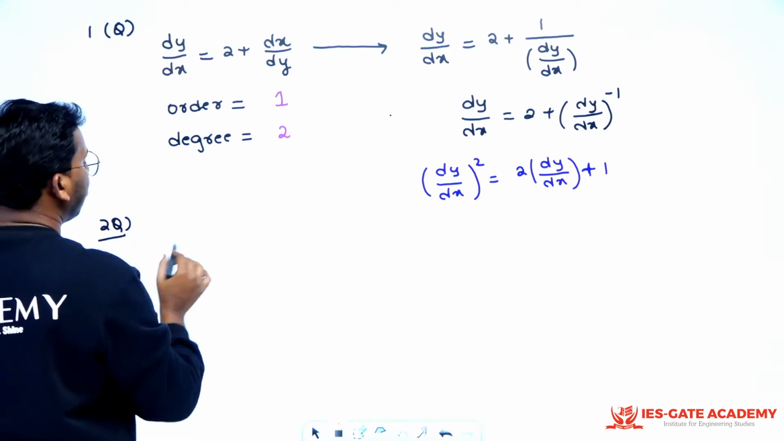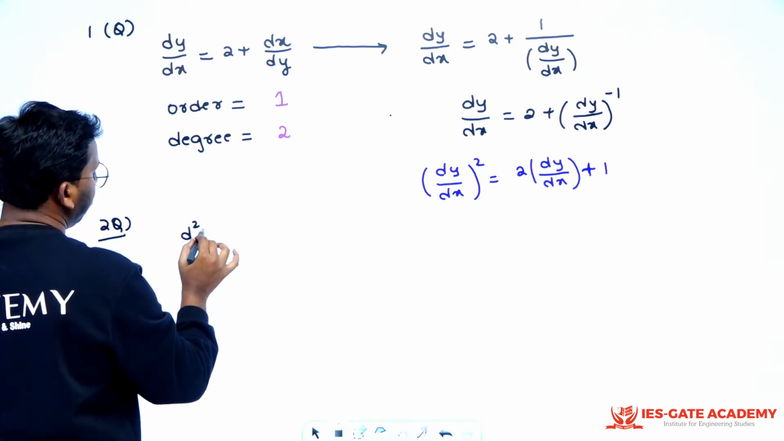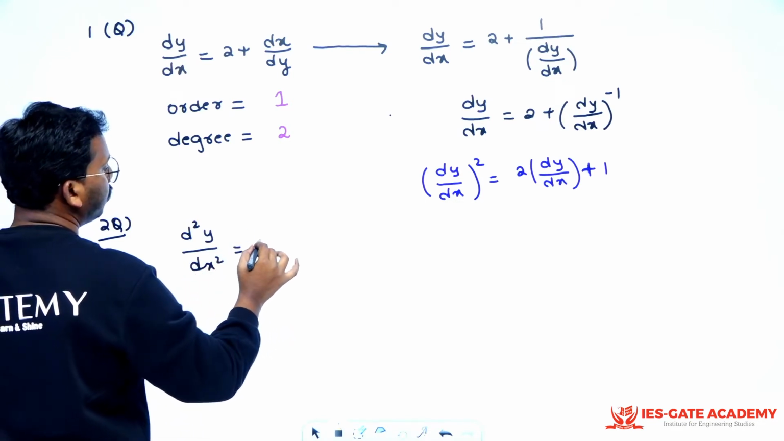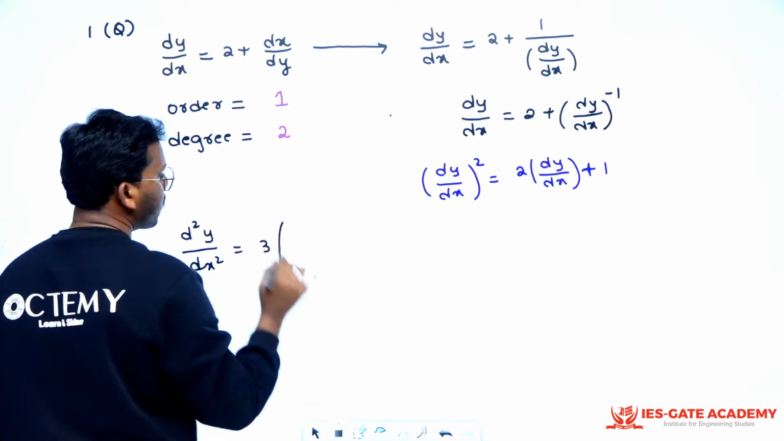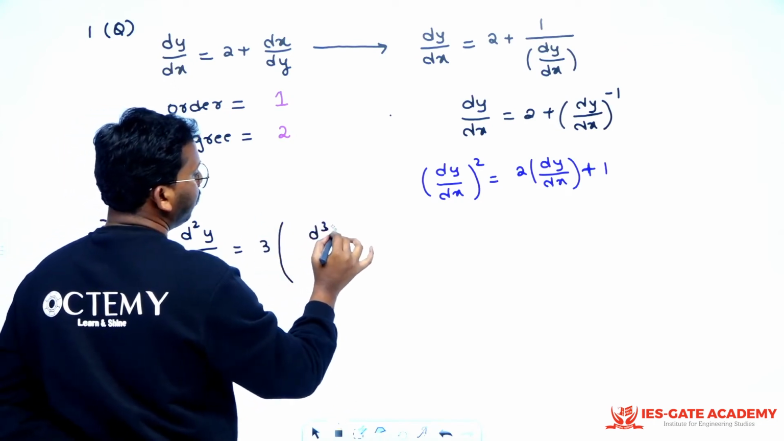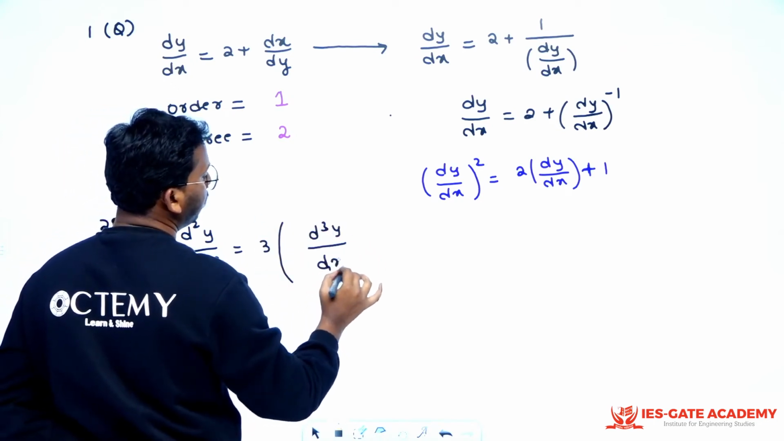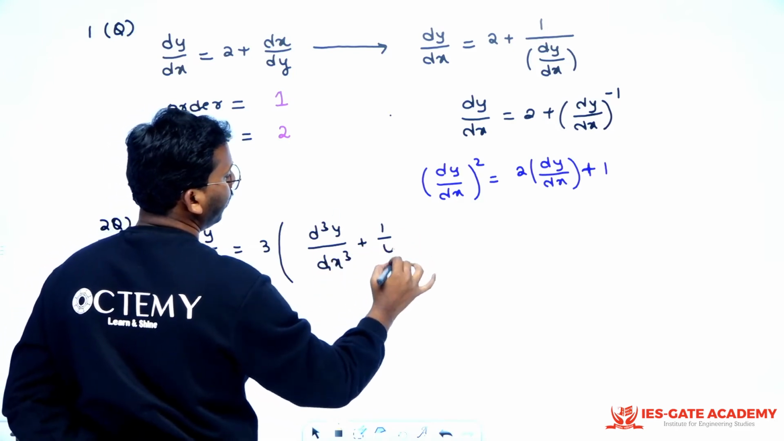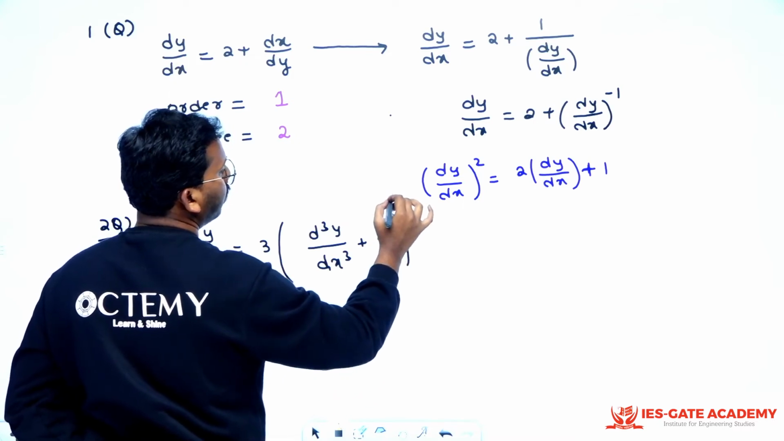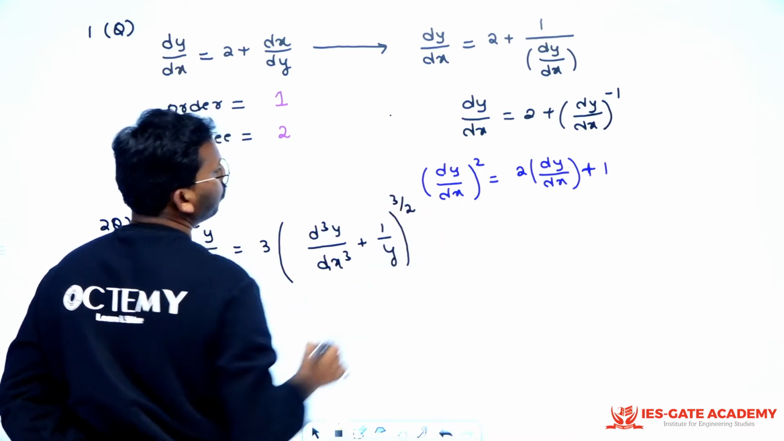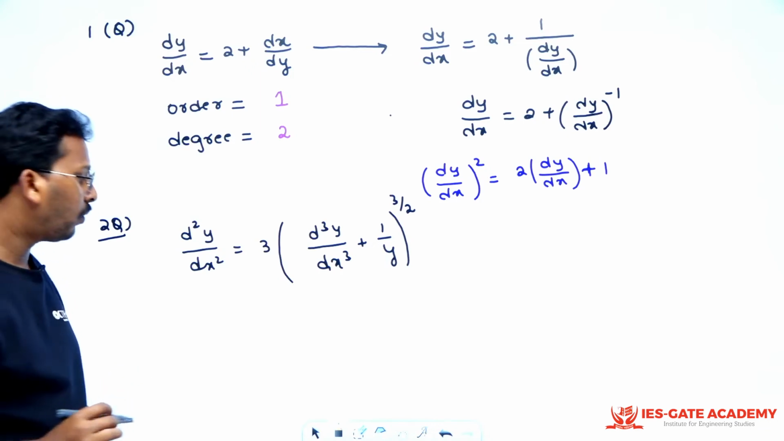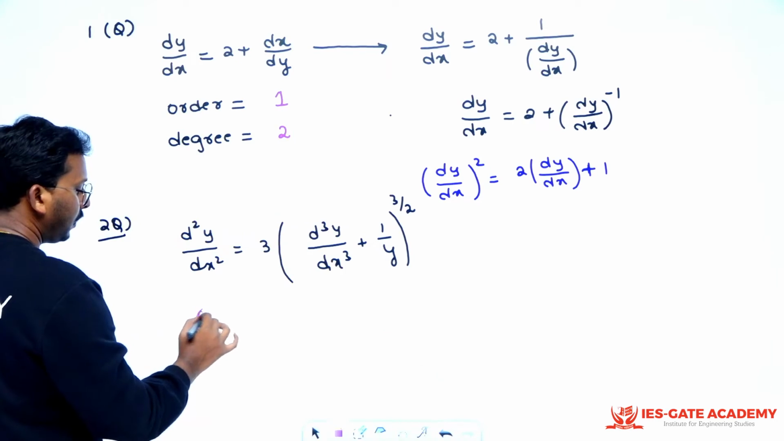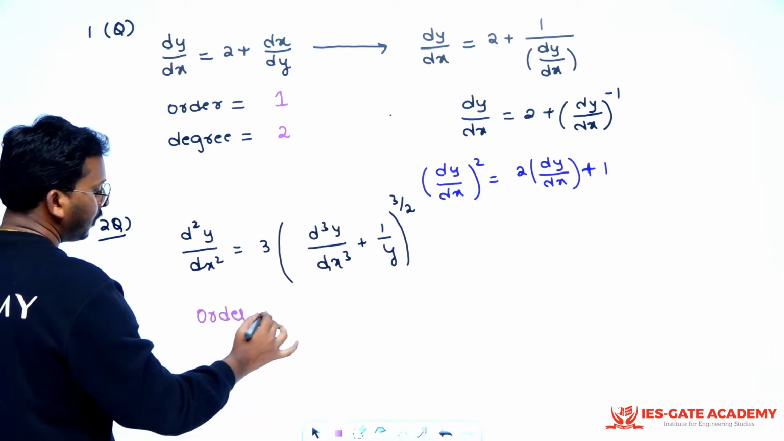Say I am asking you something like this, sir. d square y by dx square is equal to 3 times d cube y by dx cube plus 1 by y whole power 3 by 2, right? This is what is there. Now I am asking you order and degree.